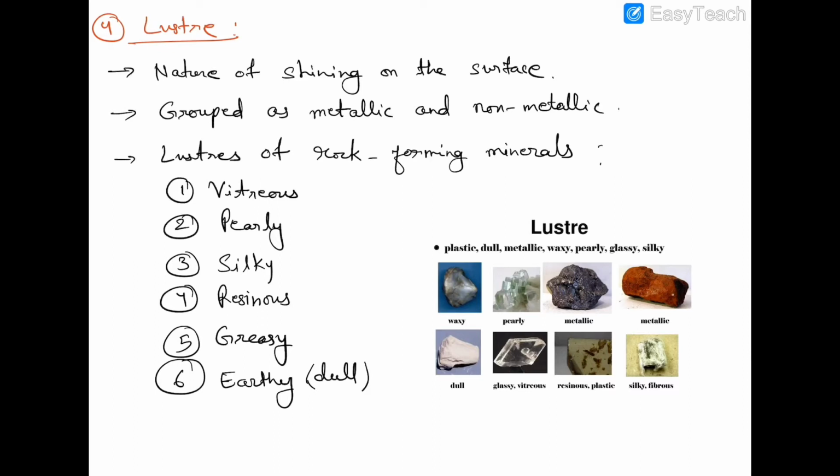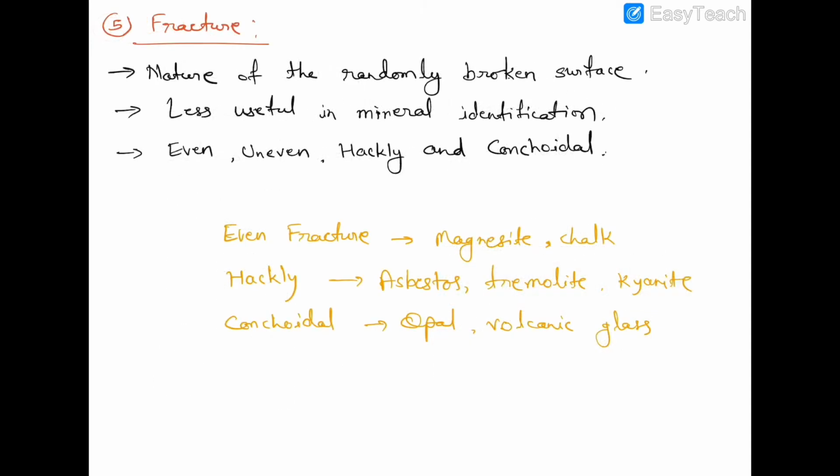A good number of minerals consistently show a specific variety of luster of their own. Therefore, the luster of mineral can be utilized as a suitable property in identification of mineral. Clear? Generally, metallic luster is shown by ore minerals and non-metallic luster is shown by rock forming minerals.